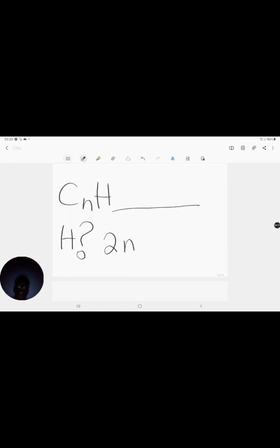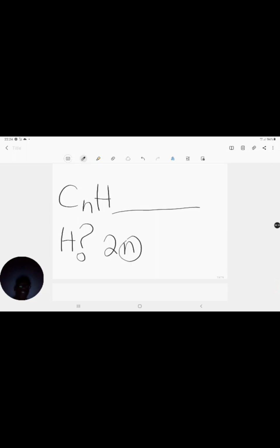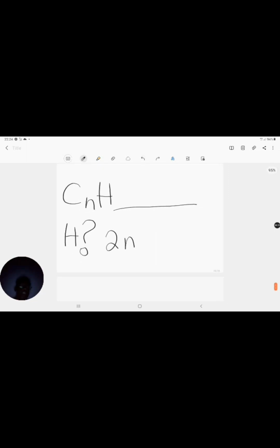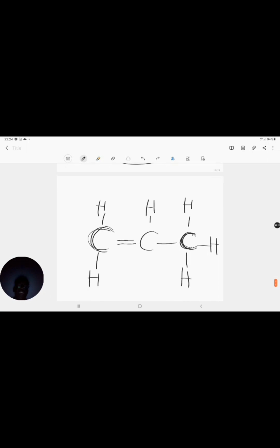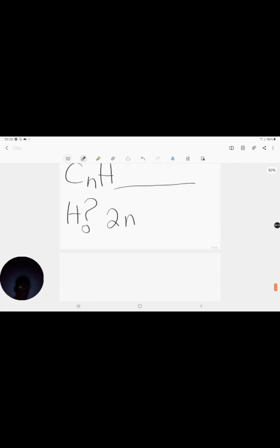It's just what you do in order to come up with the number of hydrogen atoms. And then what do you say? Okay, I've got 2n. Now, let's see if I'm going to need anything else once I actually substitute my n. What is my n in this case? N is my number of carbon atoms. That's 1, 2, and 3, right? So my n will be 3. Since my n is 3, then I'm going to have 2 times 3, which is equal to 6.